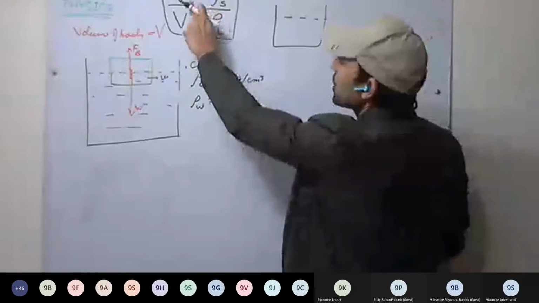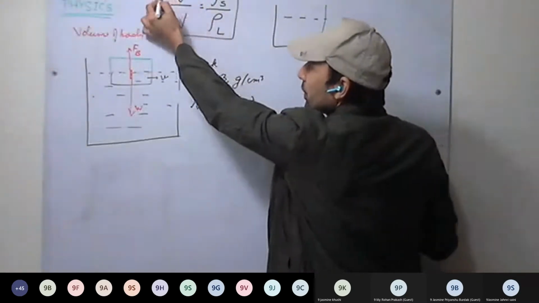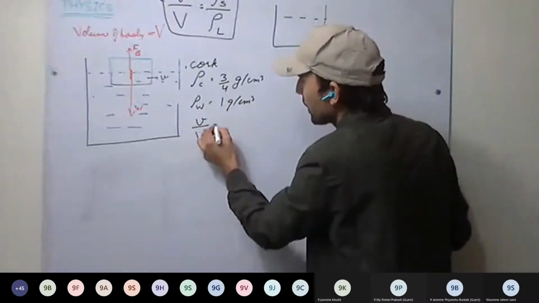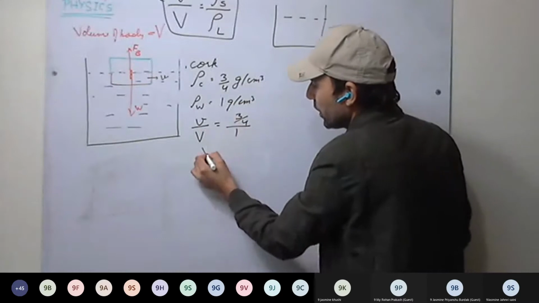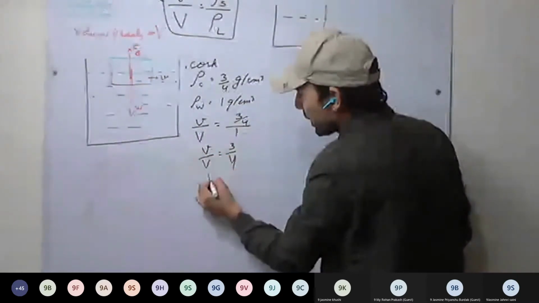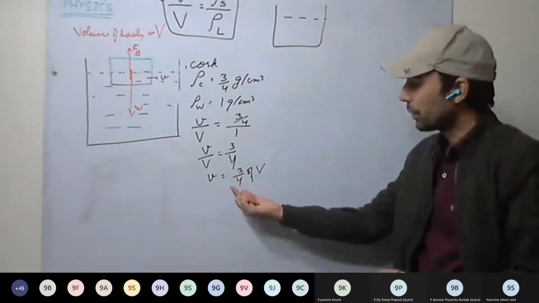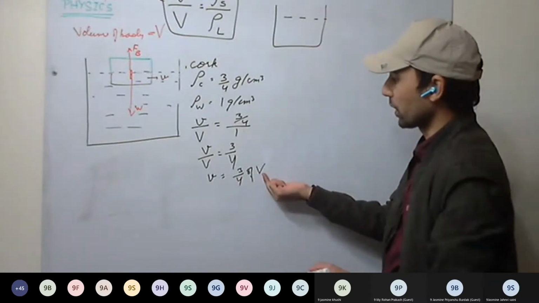Now see here, how much part will be floating and how much part will be submerged. Smaller v is the volume of the submerged part. So smaller v upon capital V is the density of the solid, 3/4, divided by 1. So v upon V equals 3/4, and smaller v equals 3/4 of V. It means the submerged part will be 3/4 of the total volume of the cork.